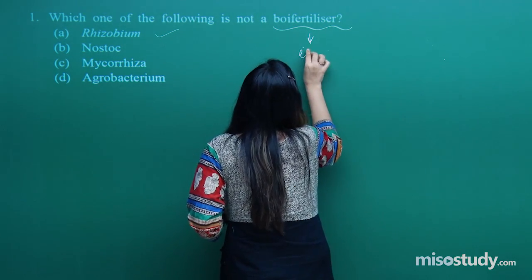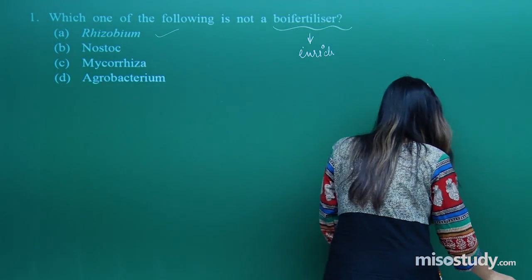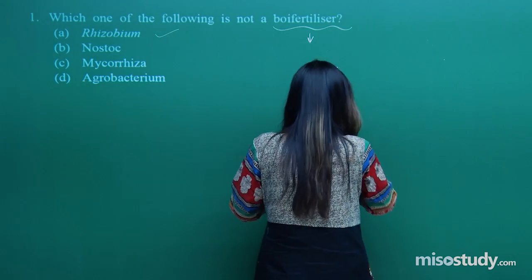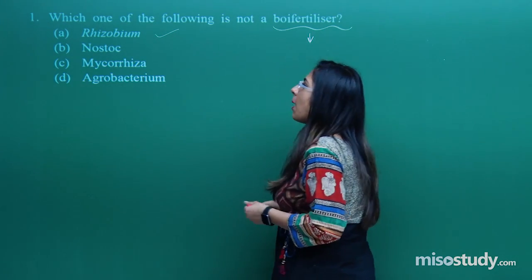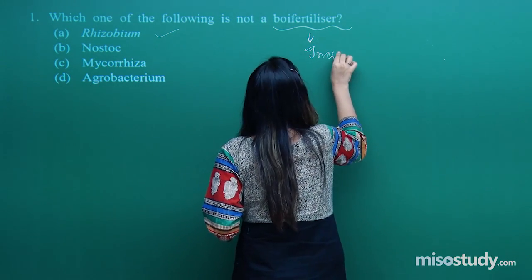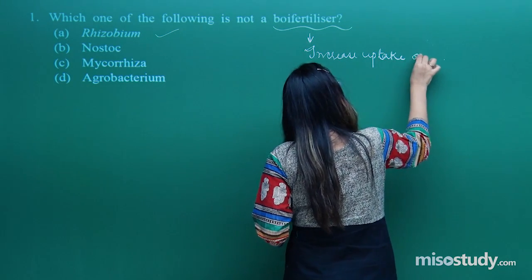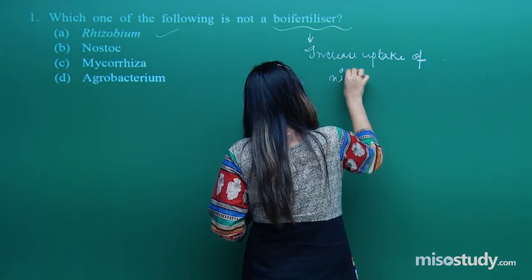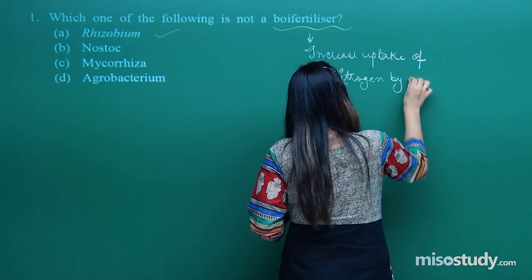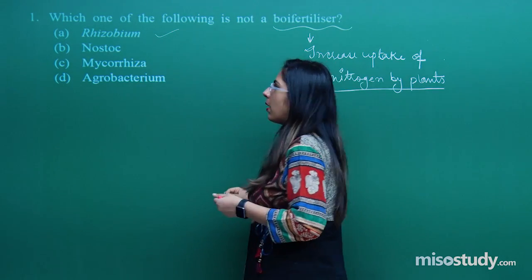Biofertilizers increase the uptake of nitrogen by the plant.